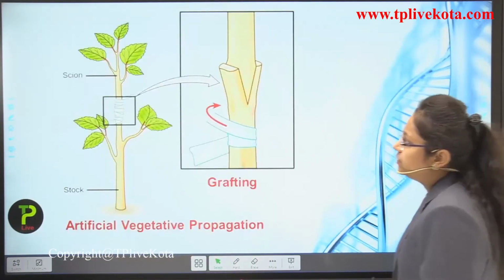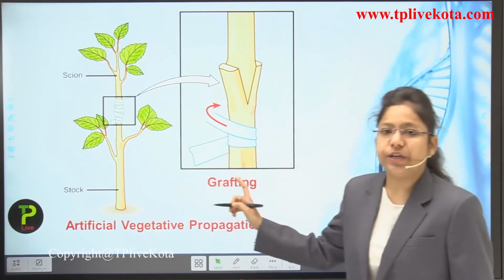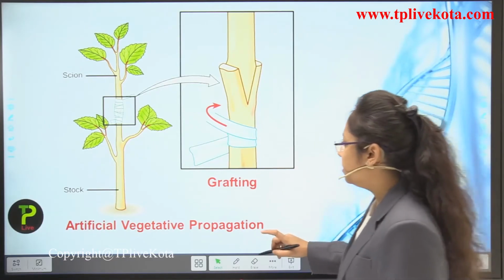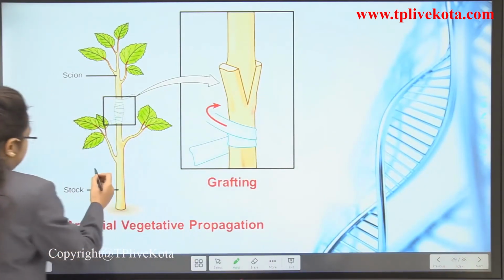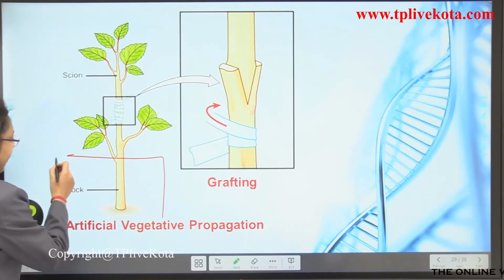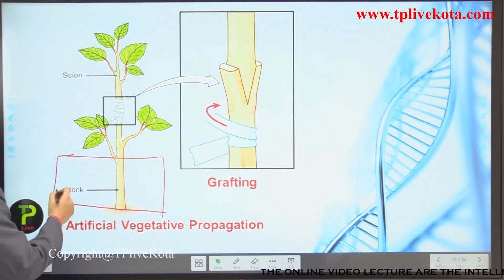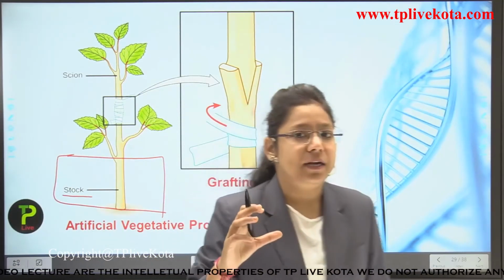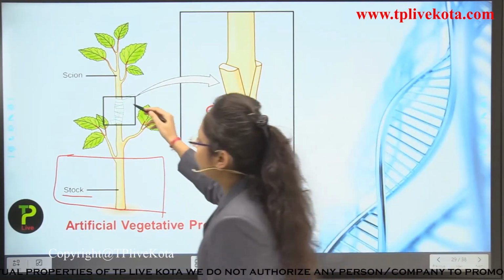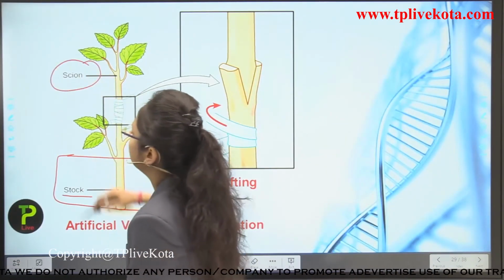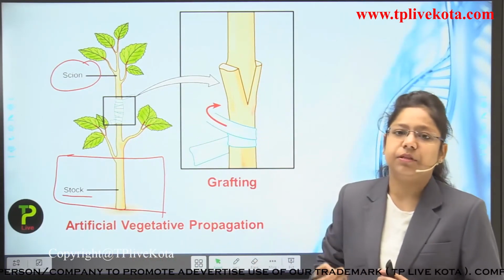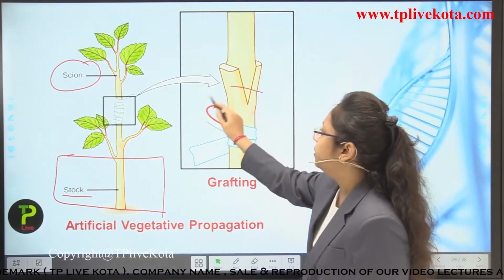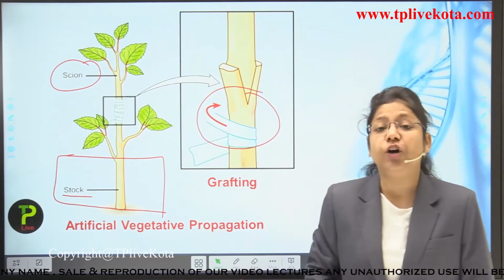Okay, now did you understand how grafting takes place? This is the pictorial representation which I have shown you through the stem part A and B part. Now you will see here, students, how it happens. I am taking a freshly potted plant, and this lower portion of the plant is known as what? Stalk. Now I am putting the above stem part from another plant to join it. So this part is known as what? Scion. Now after some time, when I tie the knot and wait for 1 to 2 weeks, you will see that these parts have been joined together by the development of new tissues.